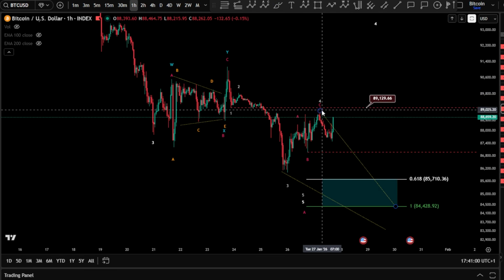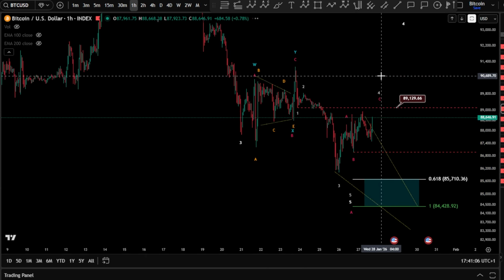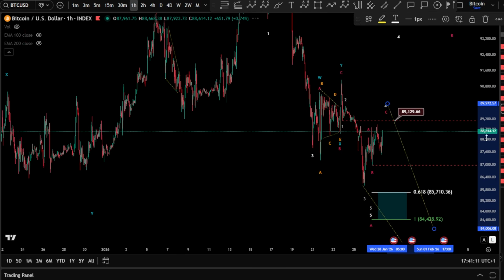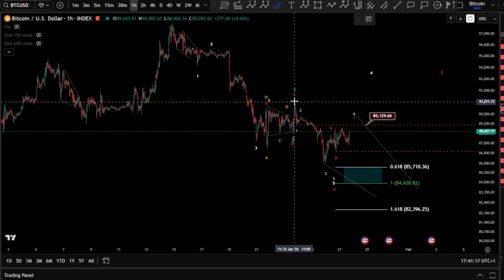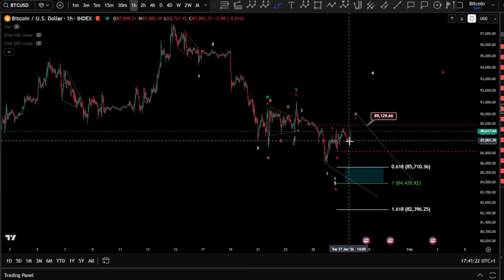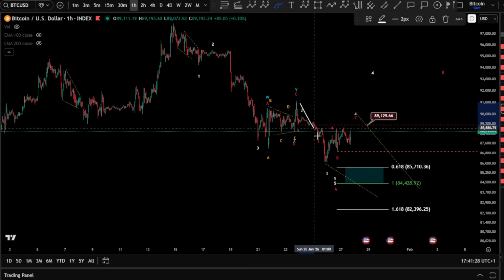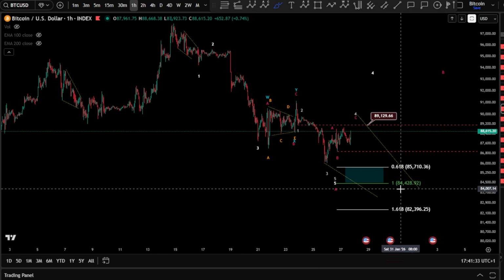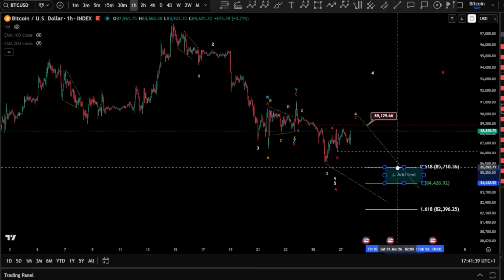So be careful, it might be a kind of like a bigger ABC in a wave 4 here, as we mentioned, and it might turn of course the situation here in a diagonal. Yeah, so this diagonal can be unfolding in case, of course, we are going to continue for lower prices there. And by all means, this has transformed to kind of like a zigzag wave 1. Knowing the invalidation is not taken, but what I think right now is that this wave C is going to take the invalidation. By taking the invalidation, it's going to turn into an ABC here, wave 2, and then pushing for lower, of course, in this ending diagonal, very likely as well to hit, of course, this blue area.